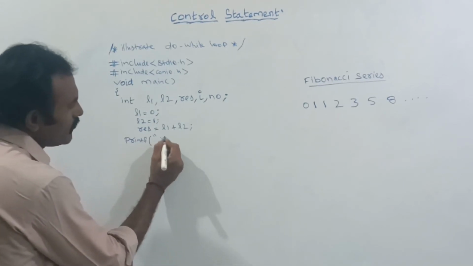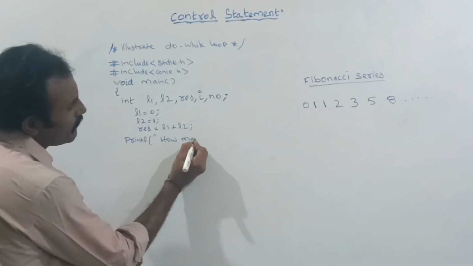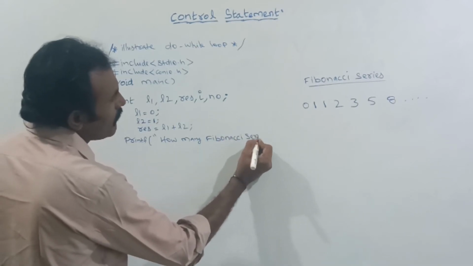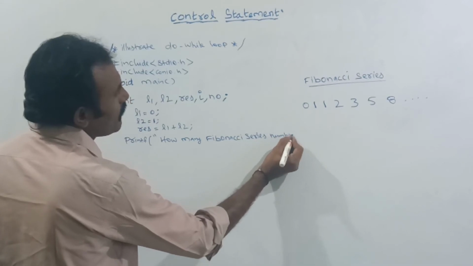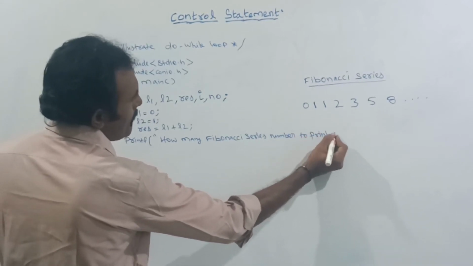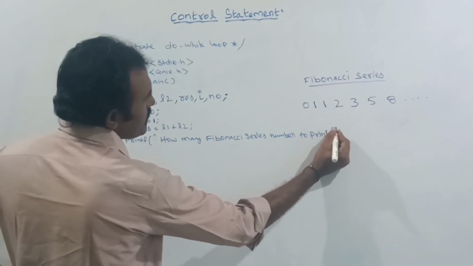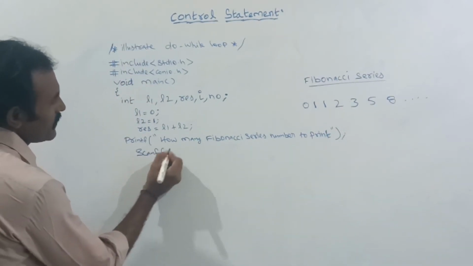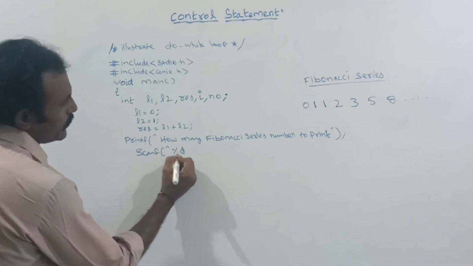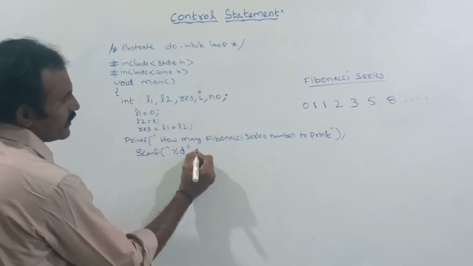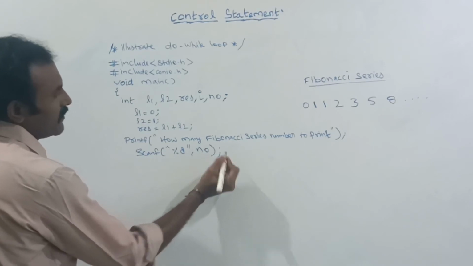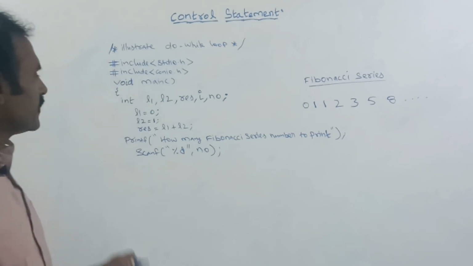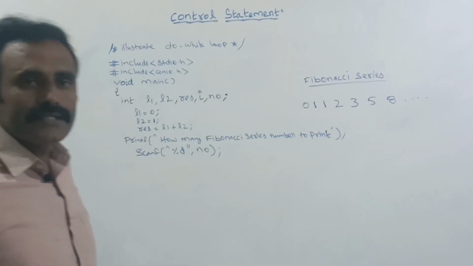you ask how many Fibonacci series numbers to print. Here by using this scanf function, you are getting the value into this NO variable. Suppose if you are giving 5, then this NO will hold the value 5. Up to 5 numbers will be printed on the display screen.